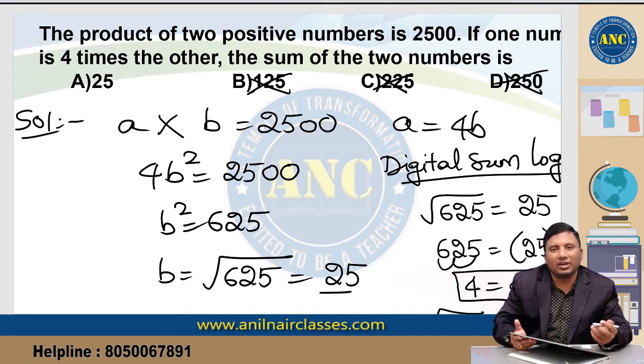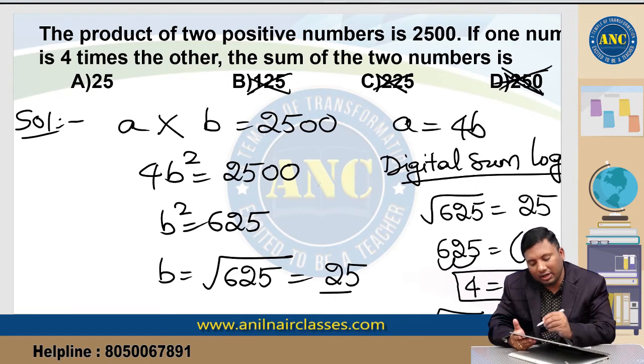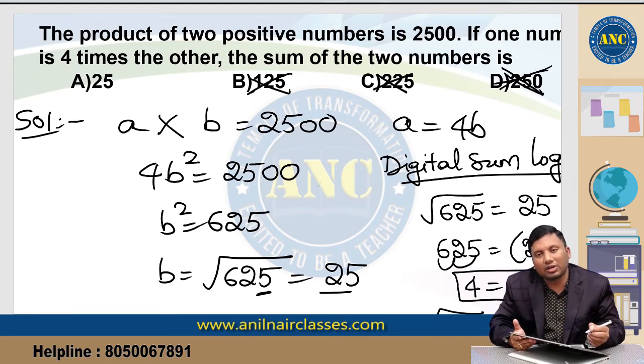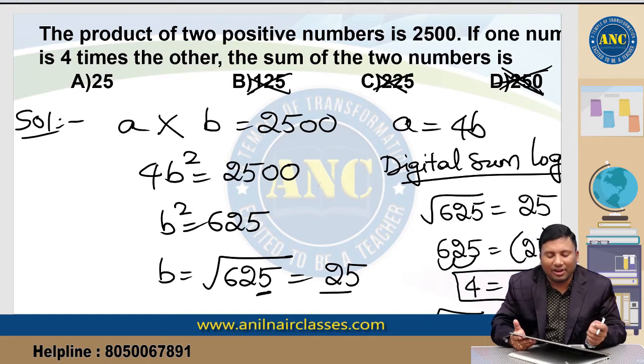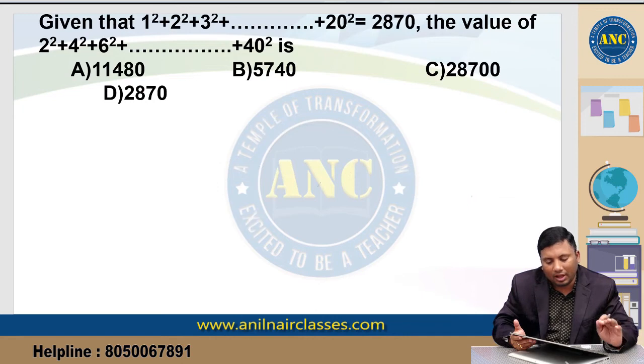If 125 is not the square root of 625, how come 225 and 250 will be the option? I hope it is clear. Directly you can eliminate 250 because in square root it is 5. Which number on square will I get 5 at the end? 5 square is 25. So 0 is eliminated. I hope the idea is clear.